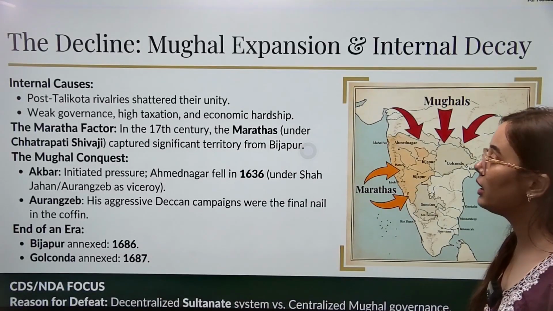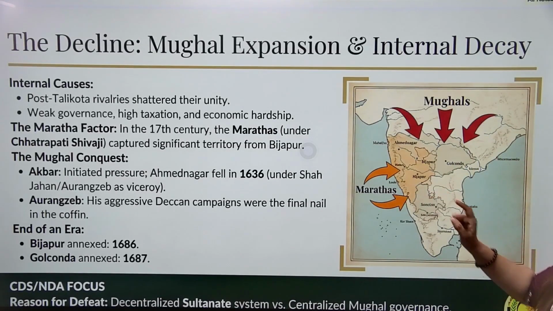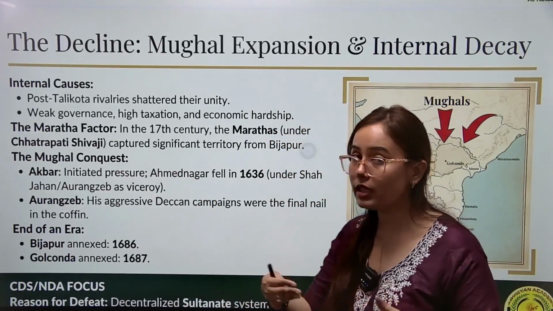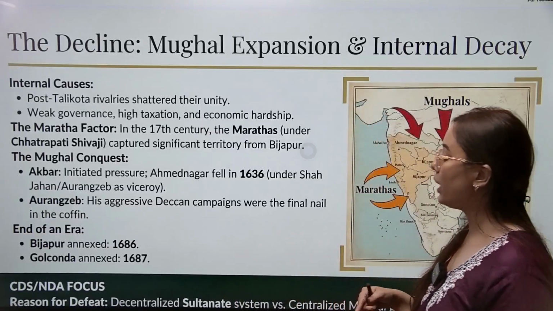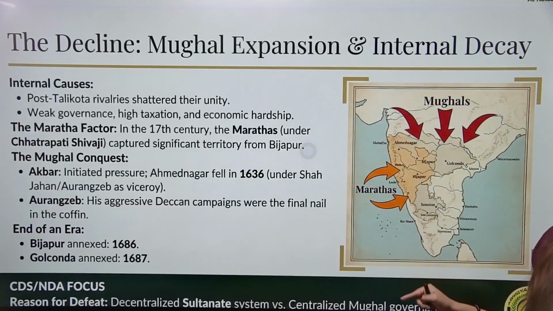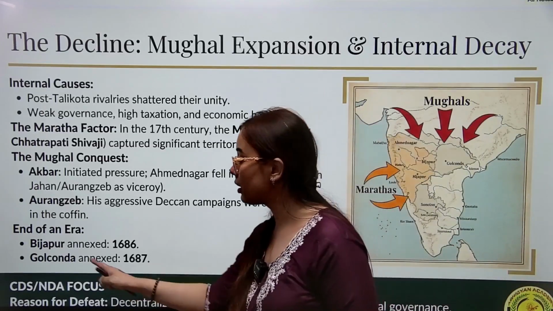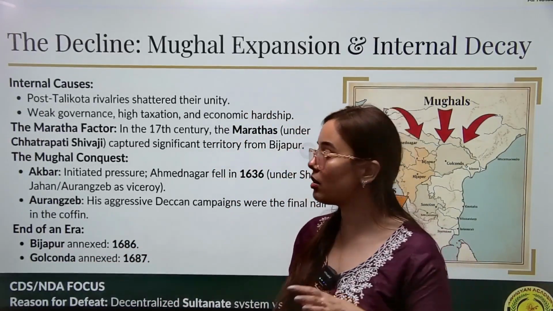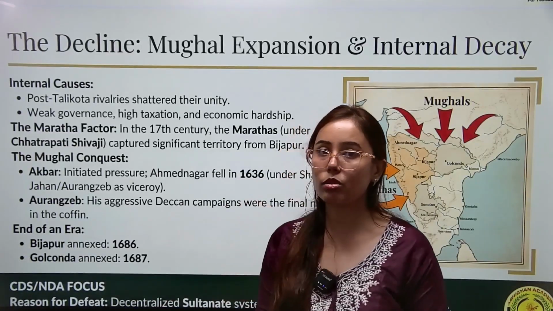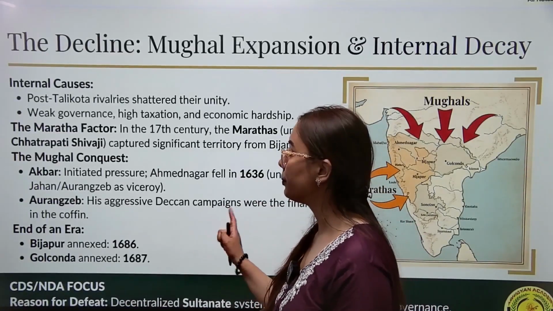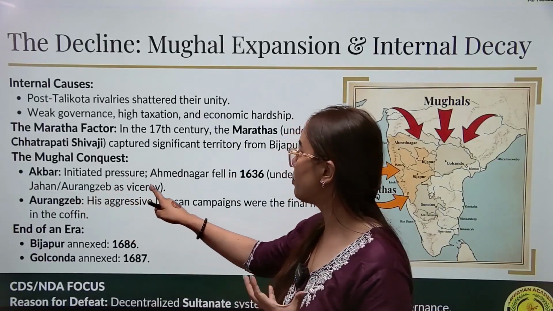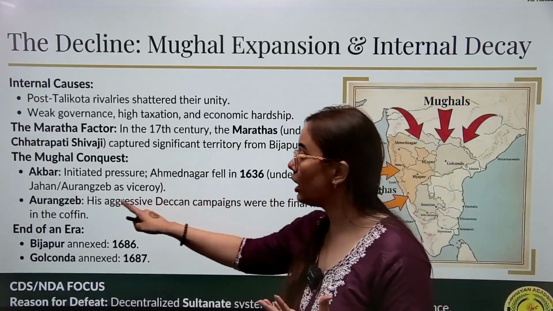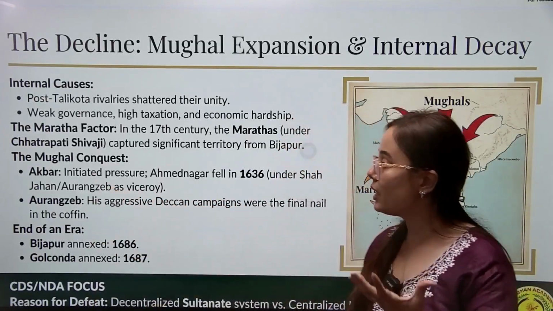Decline of this Deccani Sultanate. See, the Mughals, especially Aurangzeb, were obsessed with the South Indian region. So his aggressive Deccan policy led to the annexation and decline of this Deccani Sultanate. Bijapur was annexed in 1686 and Golconda in 1687 because Aurangzeb was very obsessed with this region. So he aggressively annexed this region. Before this, Akbar had initiated the pressure. Ahmednagar fell into Mughal hands in 1636 under Shah Jahan, and Aurangzeb was made the viceroy of this region.